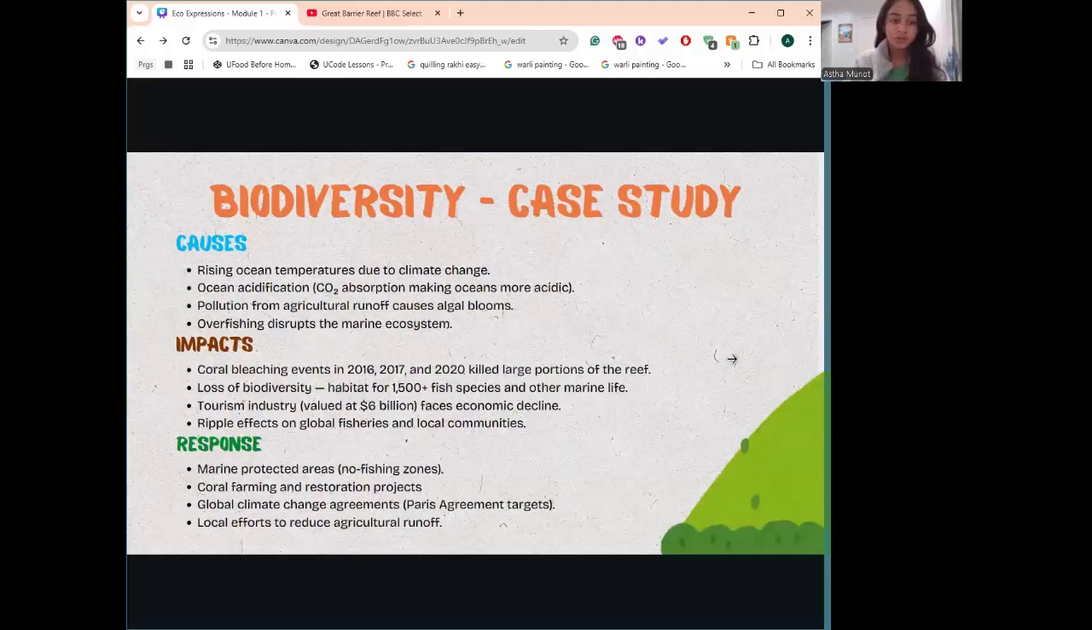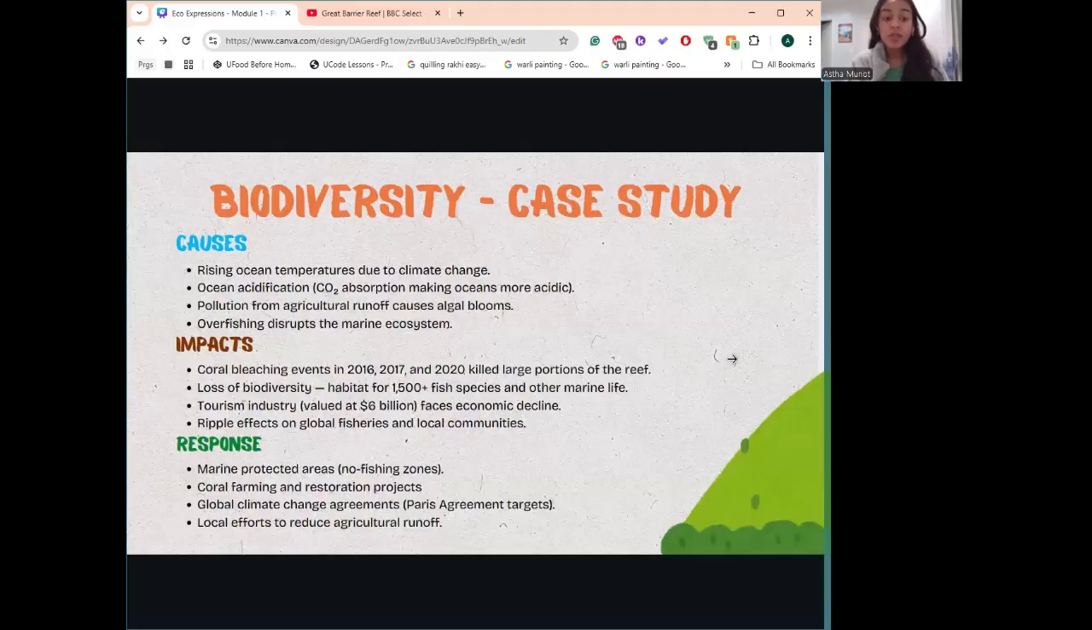So what is happening in response to the coral bleaching and the loss of biodiversity in the Great Barrier Reef? Marine protected areas. They've implemented marine protected areas such as no fishing zones. We actually have these implemented on our coast too, next to PV. There are certain areas where no fishing is allowed, and if there is fishing or any kind of activity that's harming the ecosystem, then there are negative consequences.